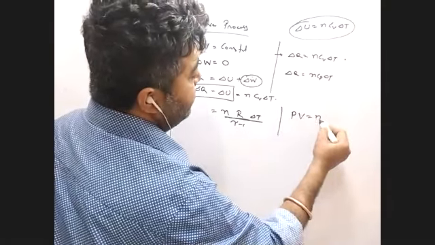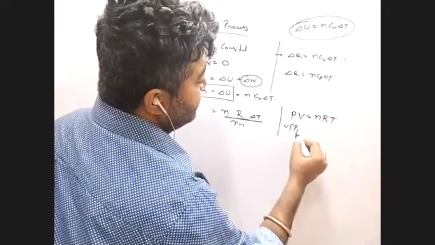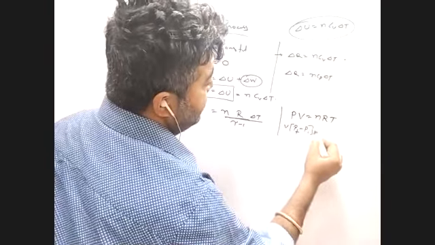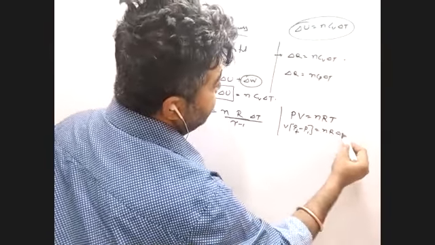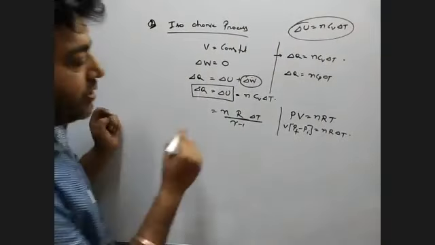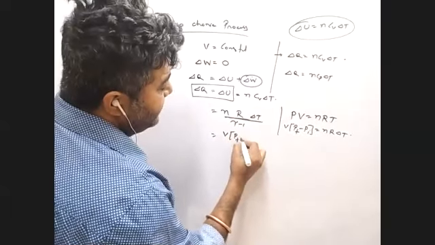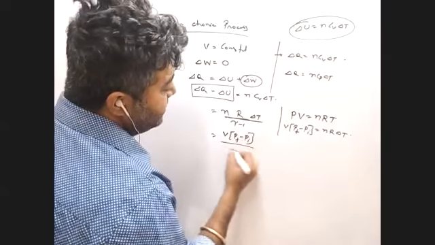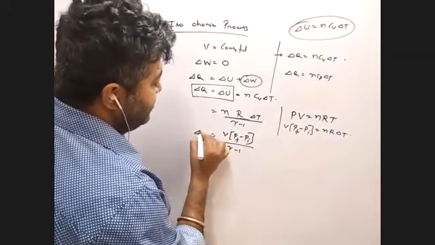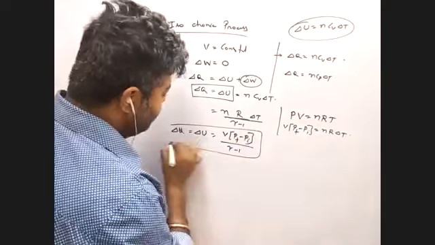PV equals nRT. Volume is constant, so pressure final minus pressure initial gives nR del T. Can we write this? Yes, sir. Sometimes they won't give nRT, but will give volume, final minus initial, divided by gamma minus 1. That is your del U, that is your del Q. Just put the value, done.